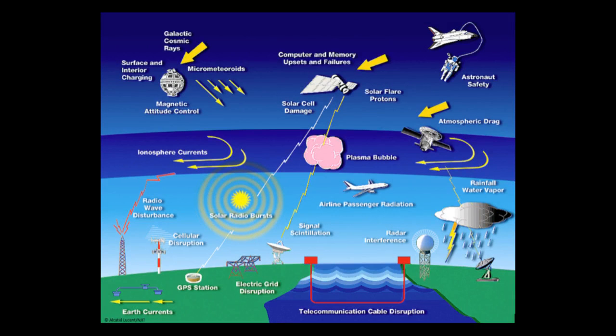Solar activity has many impacts on us here on Earth. This chart illustrates those effects. Solar cells that provide power to our satellites can be damaged. The upper atmosphere can expand, causing increased drag on low-orbiting satellites. This could cause them to re-enter the atmosphere and burn up. Electric current in the ionosphere can disrupt communication. Transformers can short out, causing blackouts. Astronauts sometimes have to take shelter to avoid increased radiation. As you can see, the effects are many.